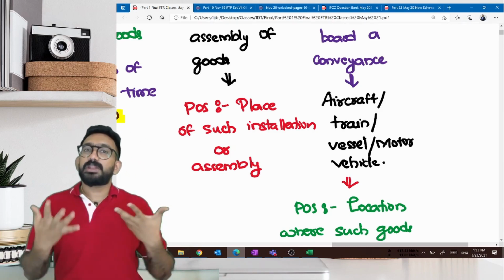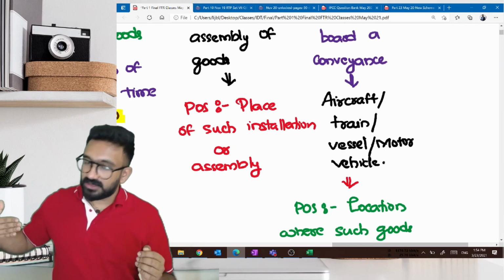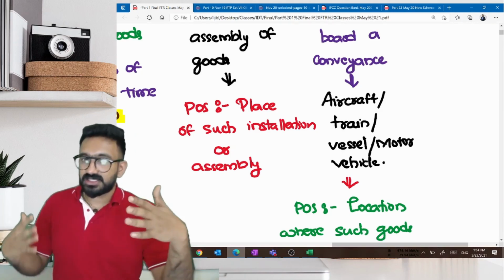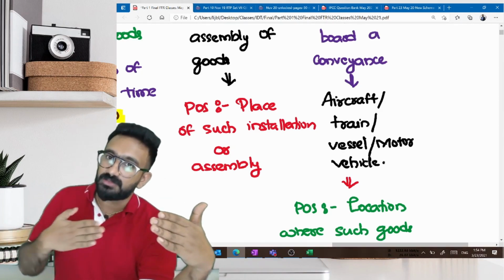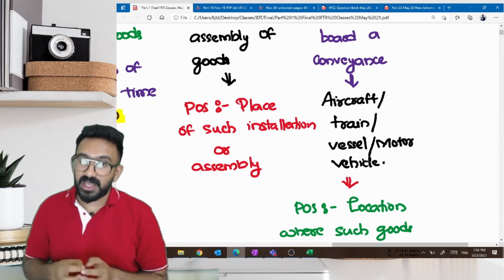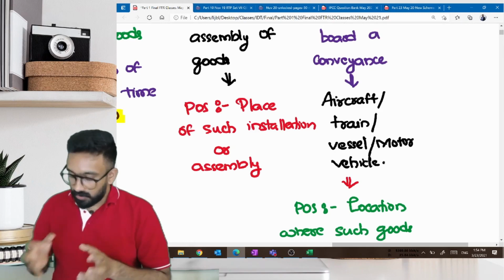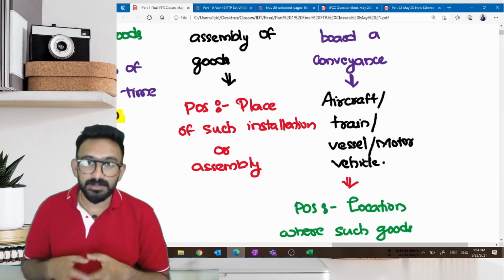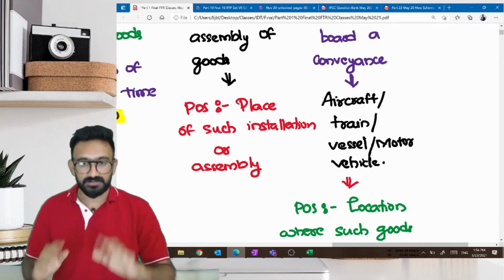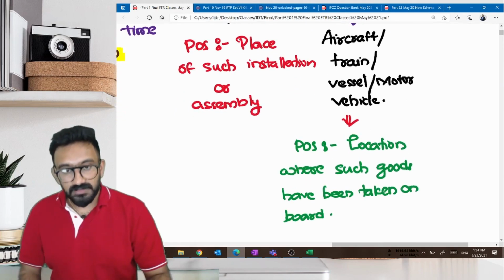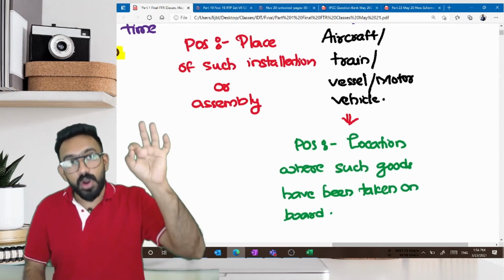So the problem here to understand is that when, say for example, the train started from Karnataka and it is going to Maharashtra, the place of supply is where it is handed over, right? So should the supplier really look at where exactly am I when I'm giving this particular goods each and every time? They said no. It will be the place in which I have taken the goods on board.